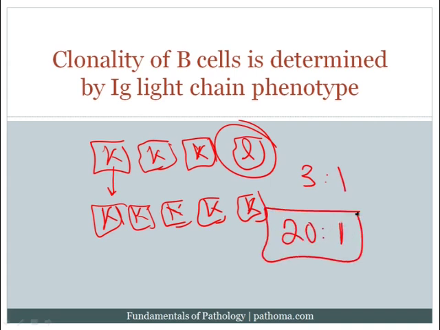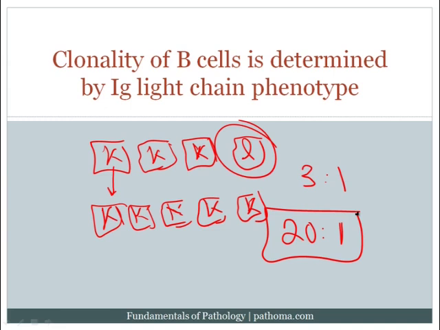And this is very high yield, and that's exactly the way the examiners play it. They tell you that the patient's got an enlarged lymph node. Okay, when the patient has an enlarged lymph node, what's the differential diagnosis? Well, there's really only 3 things that you really think about. One thing that can enlarge the lymph node is metastatic cancer. So if a patient has cancer and it spreads to the lymph node, it becomes bigger. Another thing that can enlarge the lymph node is reactive hyperplasia, because the patient gets an infection and the lymph node becomes bigger. And the third thing that can enlarge the lymph node is going to be lymphoma.